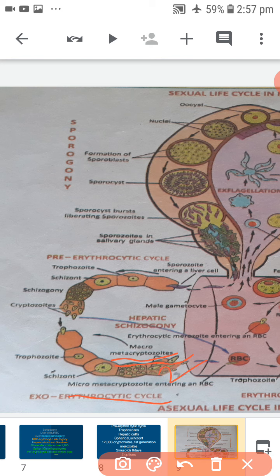The macro metacryptozoites attack fresh liver cells and continue another exoerythrocytic cycle.